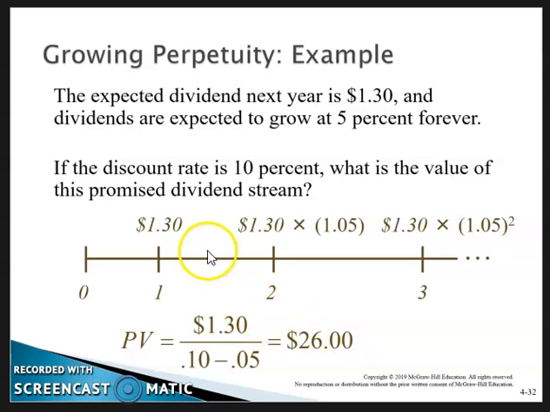One thing to note: if this $1.30 was this year's dividend, as opposed to next year's, we would grow it at 5%, so we'd multiply it by 1.05. You need to pay attention on problems like these and determine whether this is what I would call D0, the current year's dividend, or D1, which would be the upcoming year's dividend.